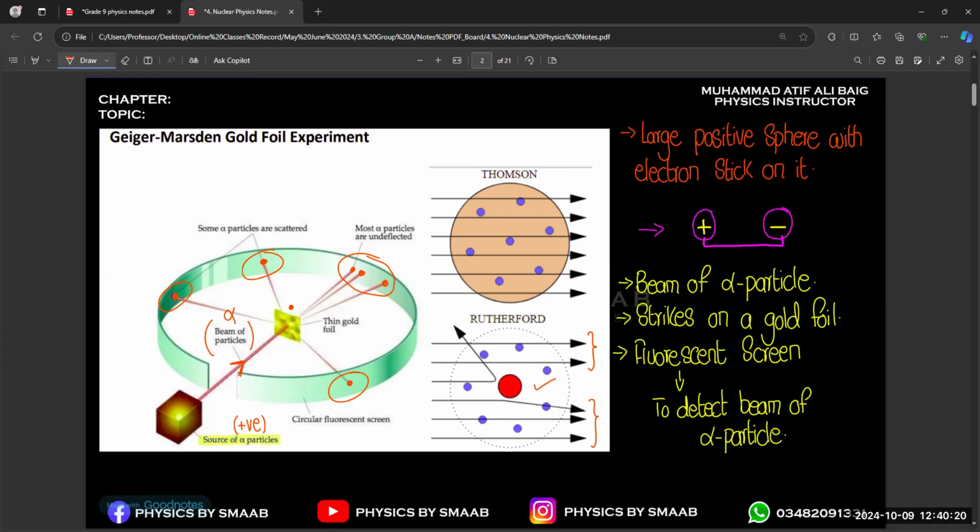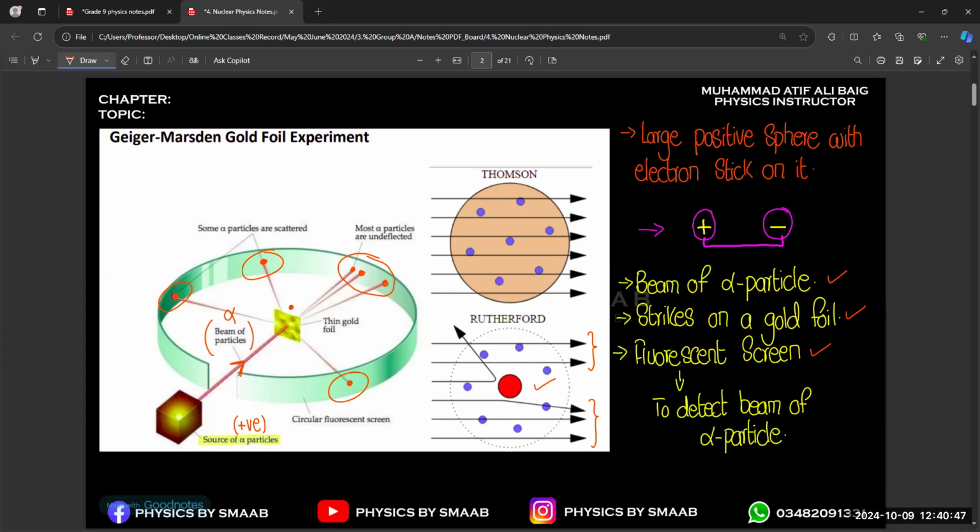So in the setup, you can see we have a beam of alpha particles that strikes a gold foil. There is a fluorescence screen, right? And why are we using a fluorescence screen? To detect alpha particles. A fluorescence screen is just like a photographic plate. When we take an X-ray, we get some marks on the X-ray plate.